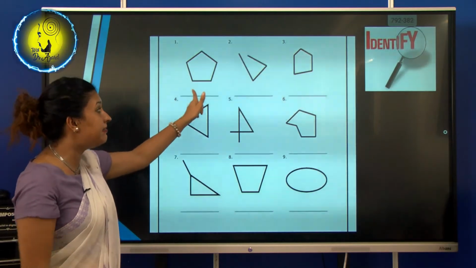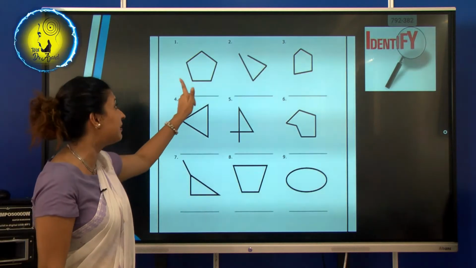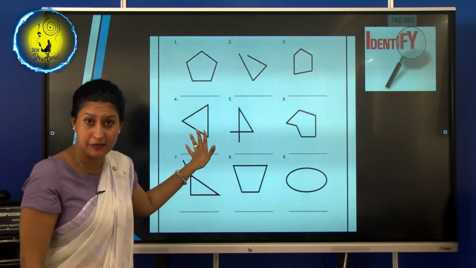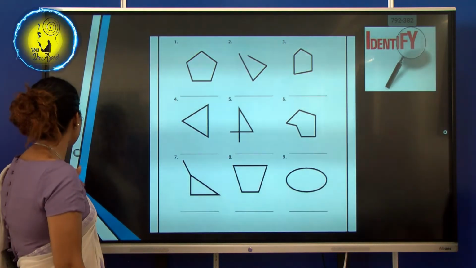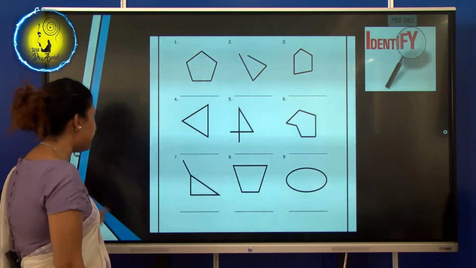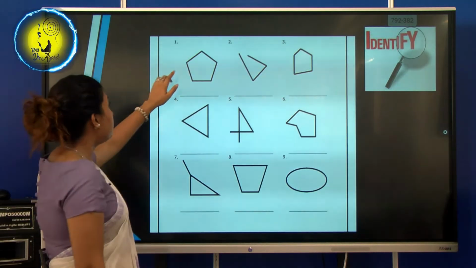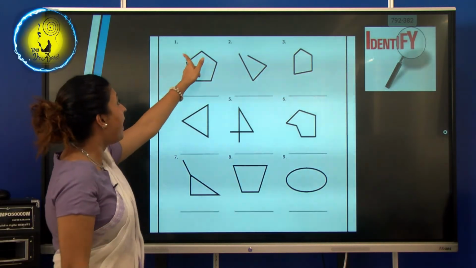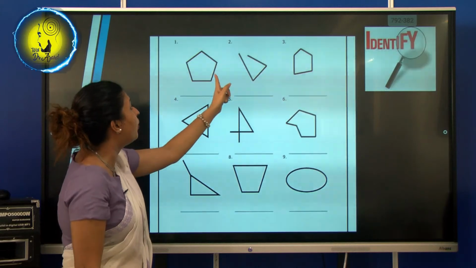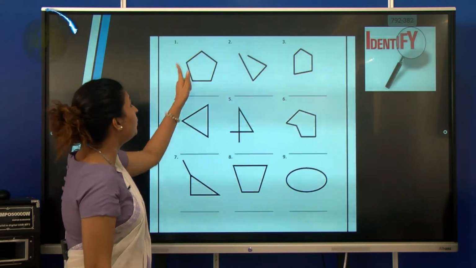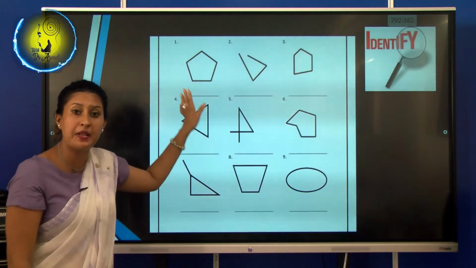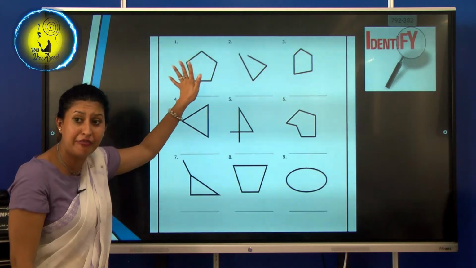Now by looking at this, I want you to tell me what kind of polygon this is. This has 1, 2, 3, 4, 5. 1, 2, 3, 4, 5. How many sides are there? 5 sides.